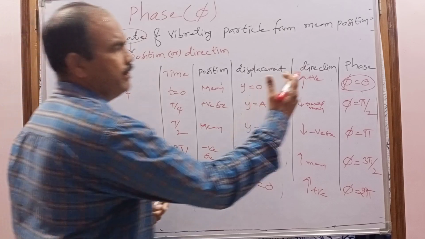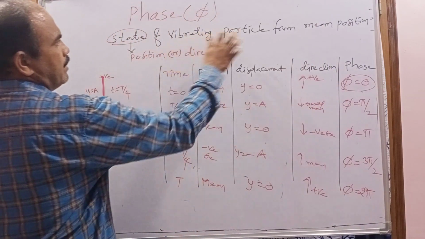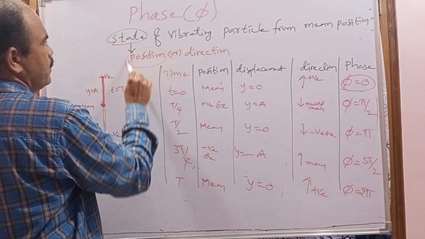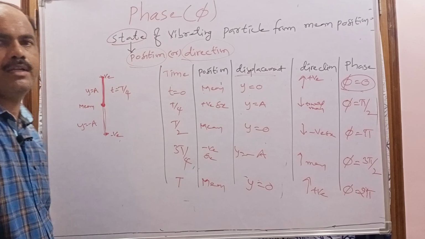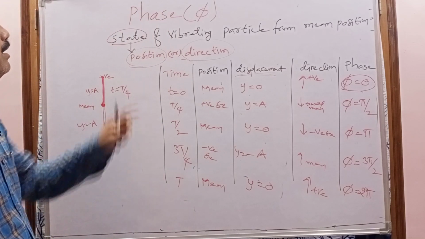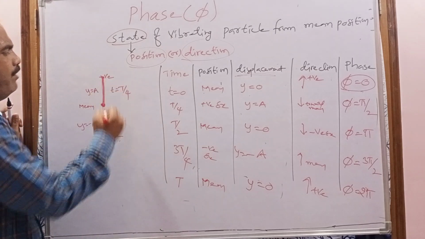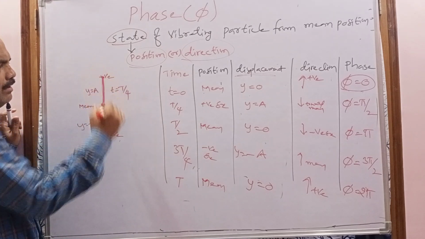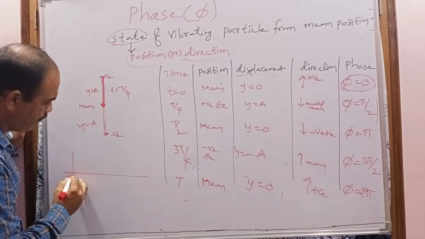So that's why if we know the phase, we can give the complete information of the vibrating particle. What is that? Position, direction, and as well as what? Displacement. That's why this is the importance of the phase. Okay, if the vibrating particle completes one oscillation, then it produces one wave.